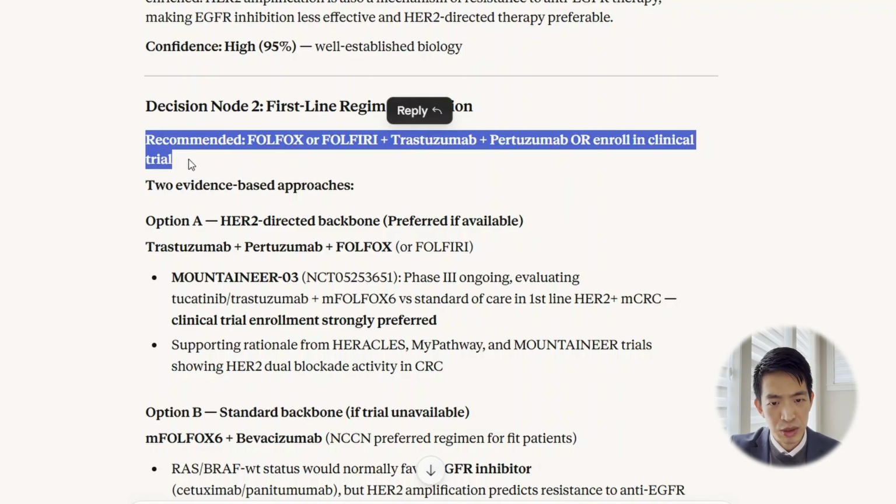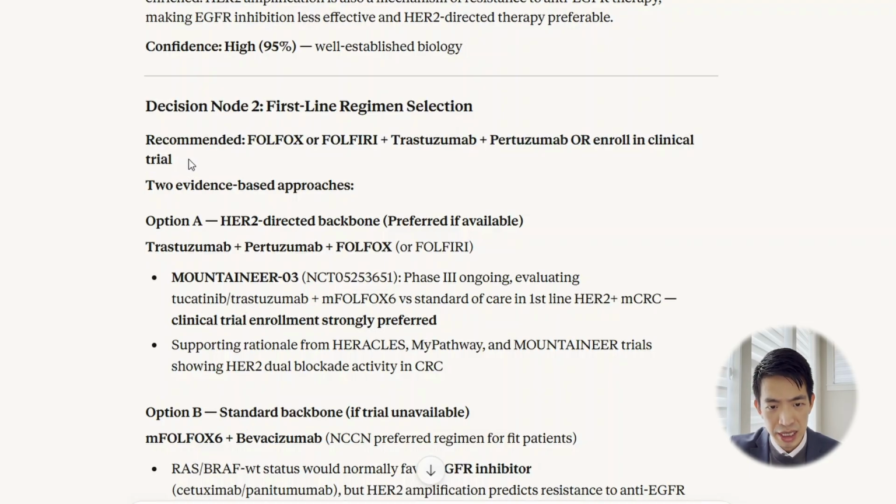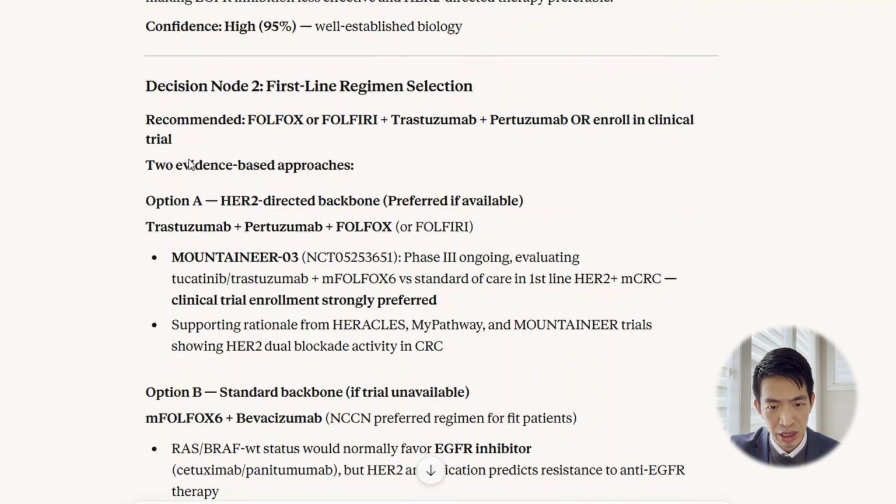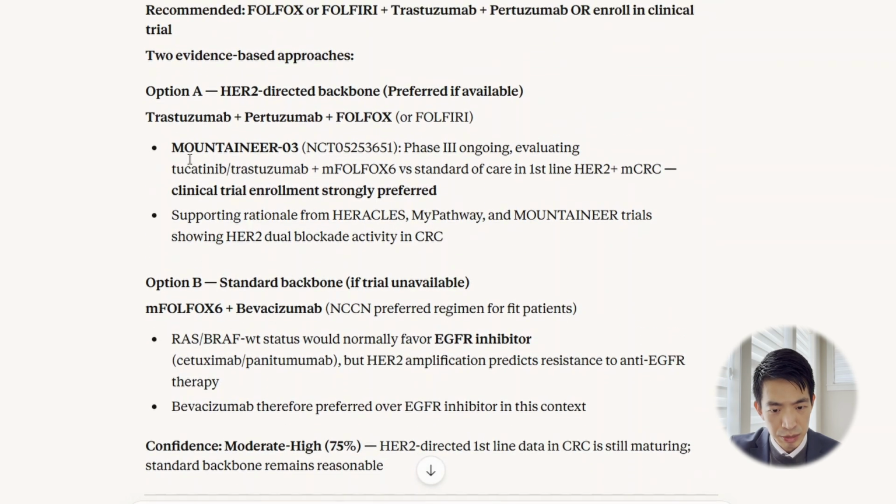Now, as you guys are familiar with the current treatment landscape, at least by today's standard, HER2-directed therapy has not quite yet made it into the first-line treatment. So this here would be incorrect by today's standard. FOLFOX plus trastuzumab, pertuzumab, that would be the wrong answer. And AI is actually recommending it as the first-line therapy, and let's see here, with moderate to high confidence.